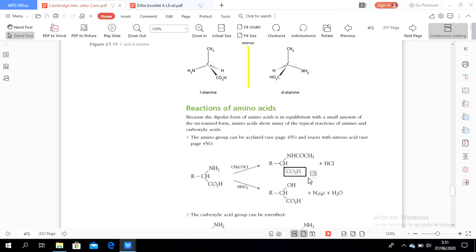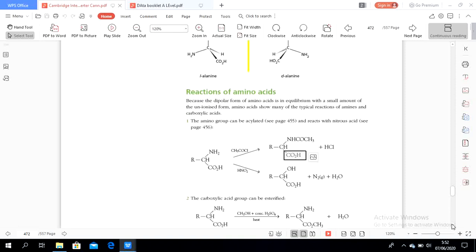So when an amino acid reacts with acyl chloride, there are two functional groups: one is new, called an amide linkage, and the other is carboxylic acid. And next, when an amino acid reacts with nitrous acid, it will become an alcohol and carboxylic acid, and also there are bubbles of nitrogen gas.